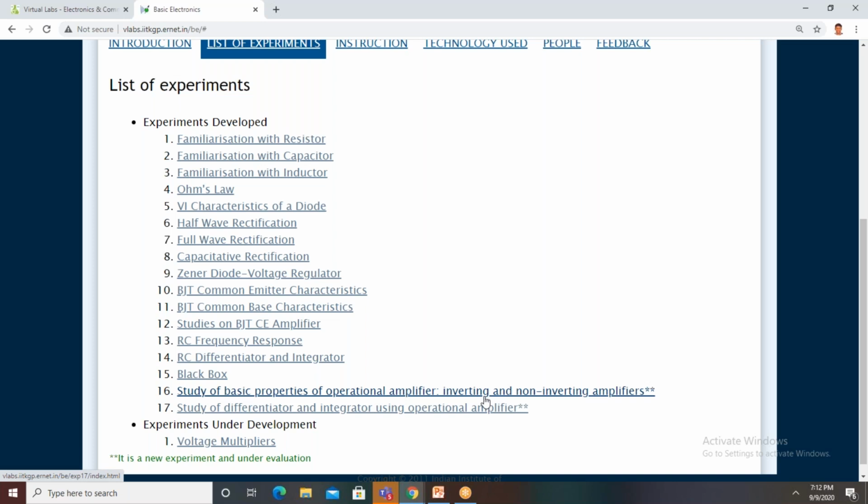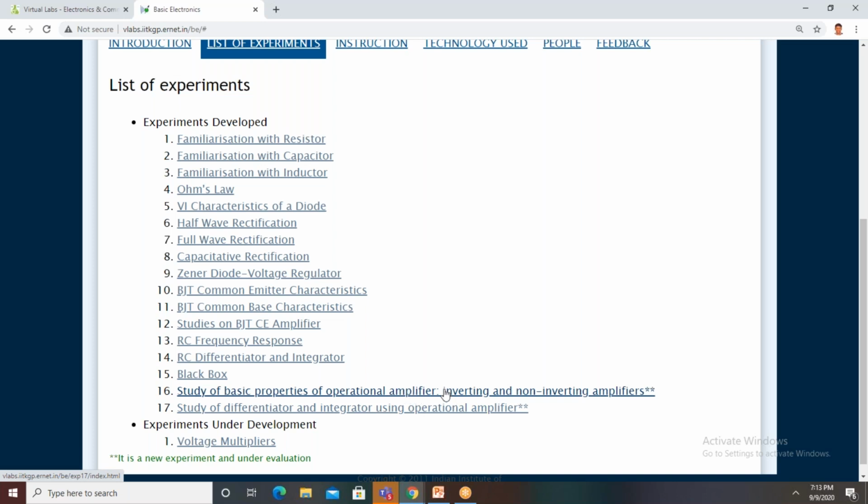This operational amplifier, the short form is op-amp. It performs some basic operations, arithmetical operations like addition, subtraction, and multiplication. That's why it is called operational amplifier. After performing some operation, the signal will be amplified. Therefore, it is called amplifier. So together, it is operational amplifier. You click on this one, operational amplifier. So one window is open.